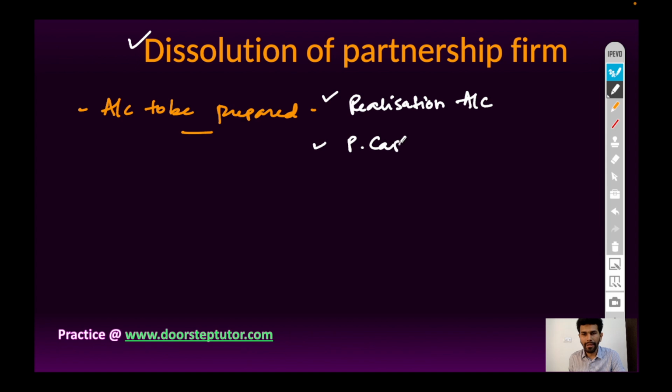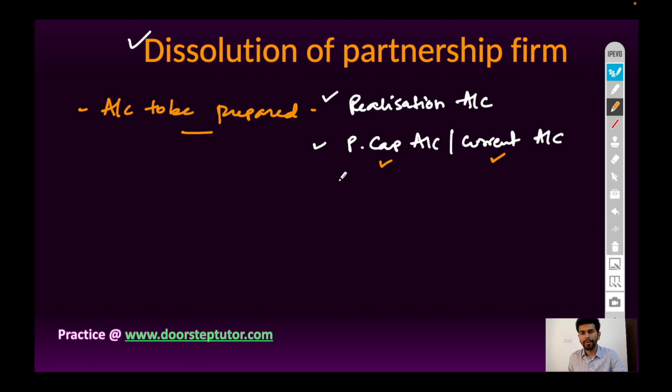Then partners' capital account or current account. If the fixed capital method is followed, then partners' current account will also be prepared, and if the fluctuating capital method is followed, then we have to prepare only partners' capital account.